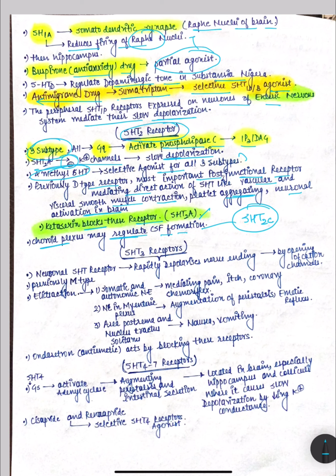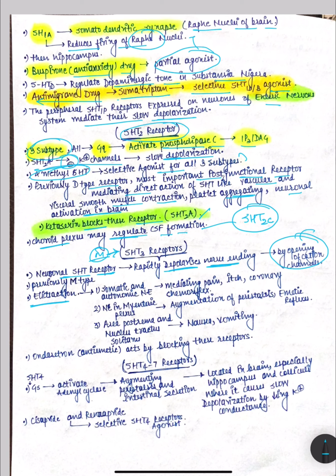Now we will discuss another family of receptors, that is 5-HT3 receptor. These are known as neuronal 5-HT receptors, and they rapidly depolarize the nerve ending by opening of which channel? Cation channels. And previously they were put under a category of M type receptor, and they elicit their action through nerve endings.